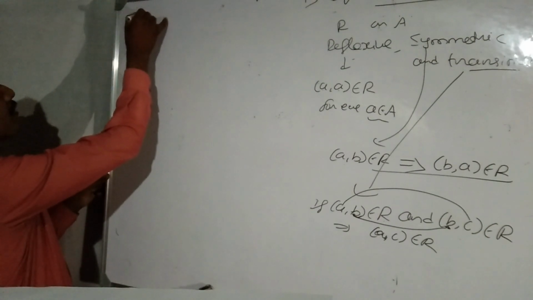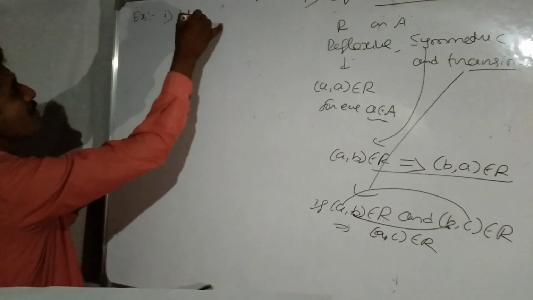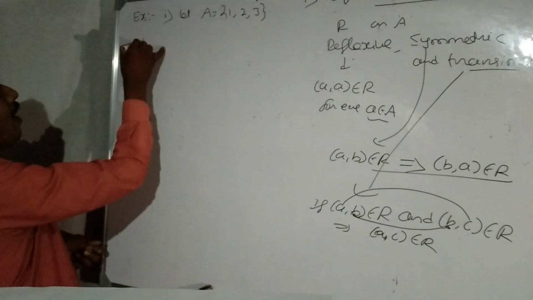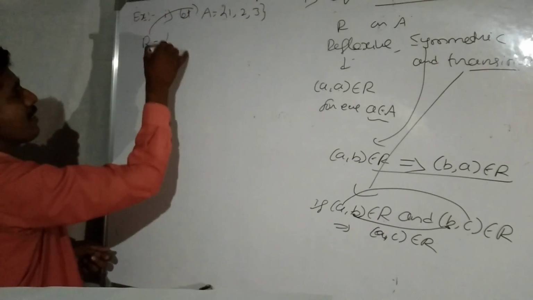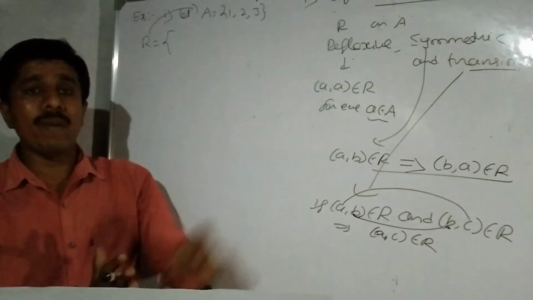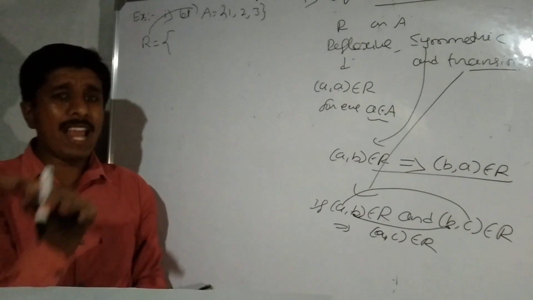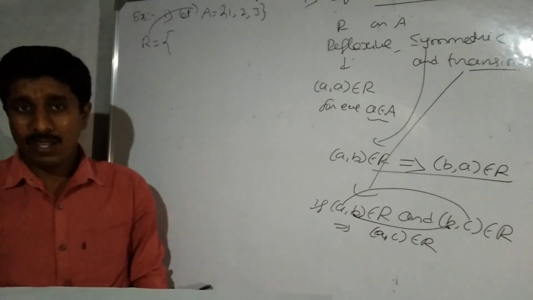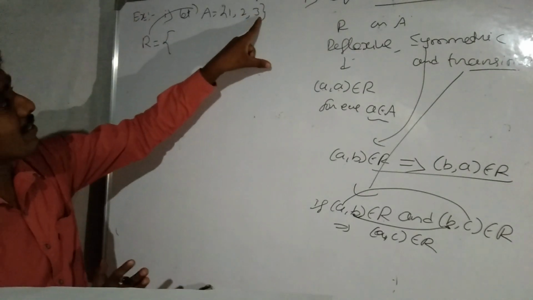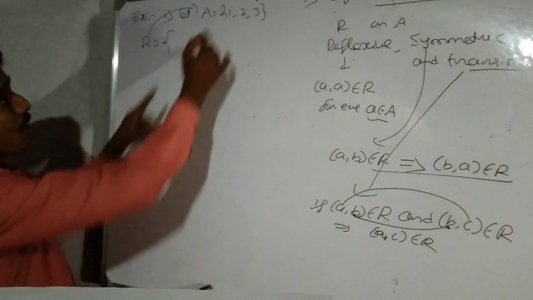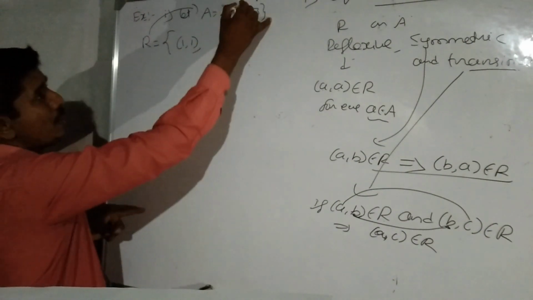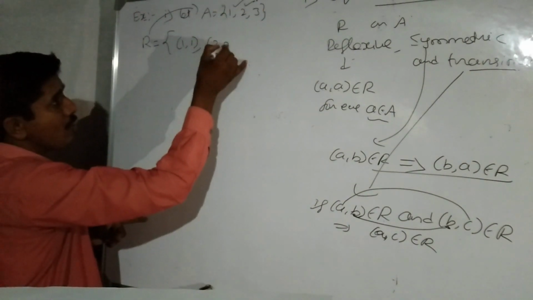First example: let set A equal to 1, 2, 3. R is a relation on the non-empty set A that I am going to define. Equivalence means it satisfies reflexive, symmetric and transitive. Reflexive means every element of the set is related to itself. Here we have 3 elements in the set A. For it to be reflexive, 1 belongs to A means 1, 1 belongs to the relation. 2 belongs to set A means 2, 2 belongs to the relation.